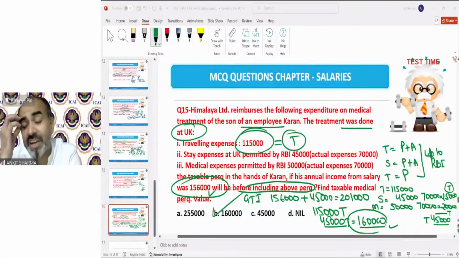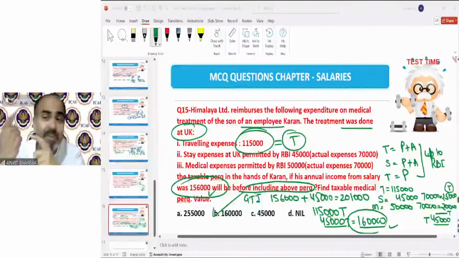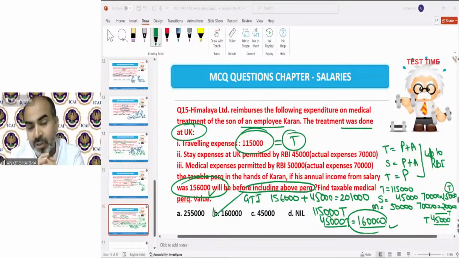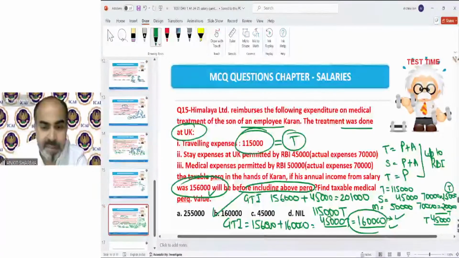The provision says if the GTI exceeds 2 lakh rupees, then the traveling expenditure, whatever has been exempted, is going to be fully taxable. So now 1,15,000 is going to be taxable again. Total perquisite value will be 1,60,000. If the question asks for the revised GTI, that will be 1,56,000 plus 1,60,000. That will be my revised GTI.